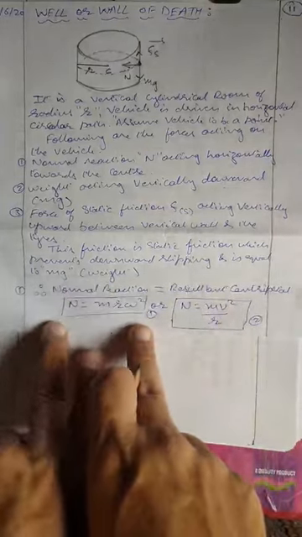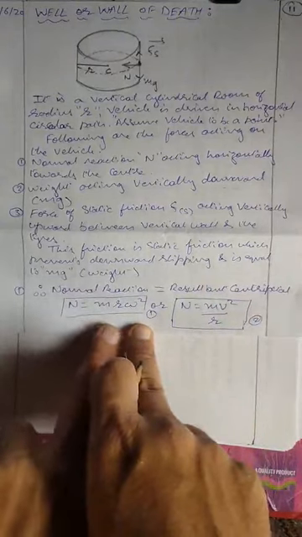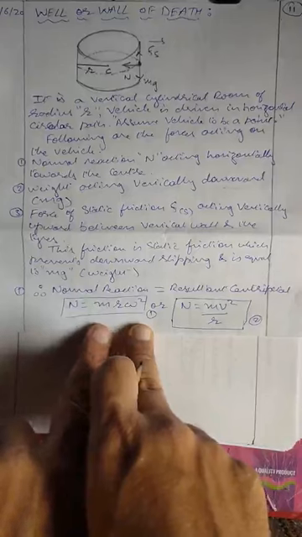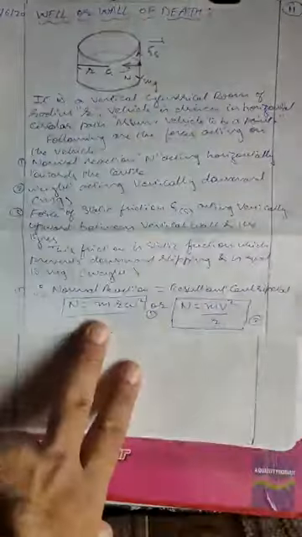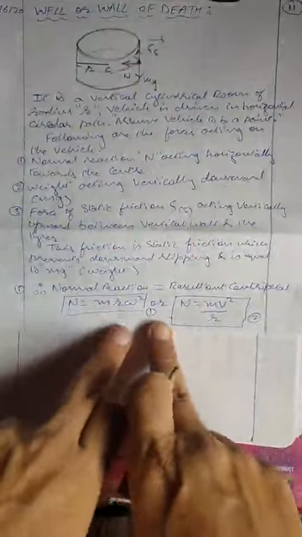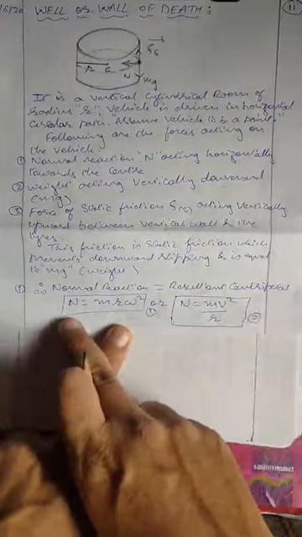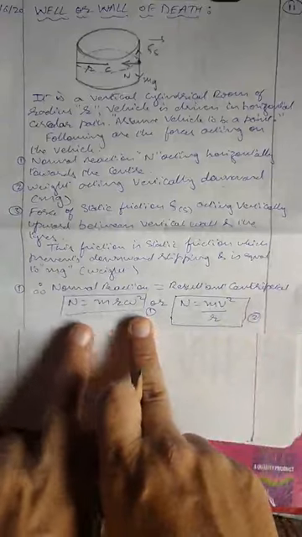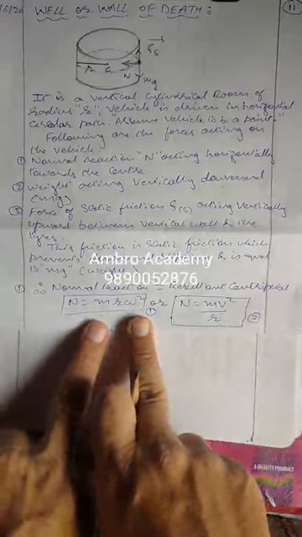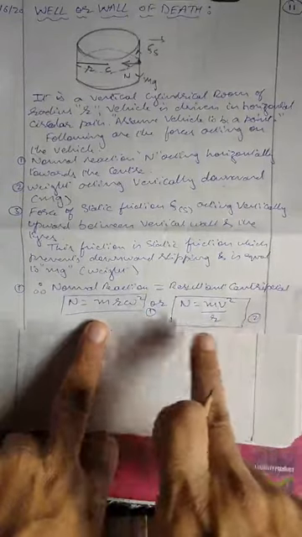So what is the first equation? We have said that static friction is preventing the vehicle from slipping. That means the weight and the force of friction are balancing one another. And this is the normal reaction which is toward the center, and it provides the resultant centripetal force. So the normal reaction N is equal to m r omega square, this is the centripetal force, or N is equal to m v square upon r. These are equations 1 and 2.